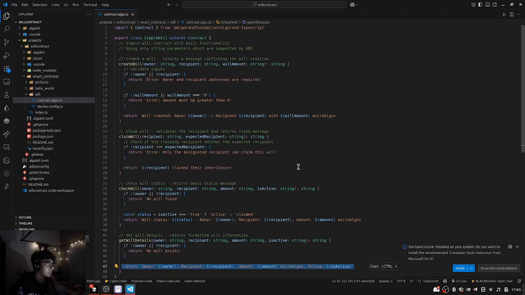It's easy to write a smart contract in Algorand, right? If you're familiar with TypeScript, you can write in TypeScript. If you're familiar with Python, you can write in Python. If you're familiar with Go, you can write in Go.